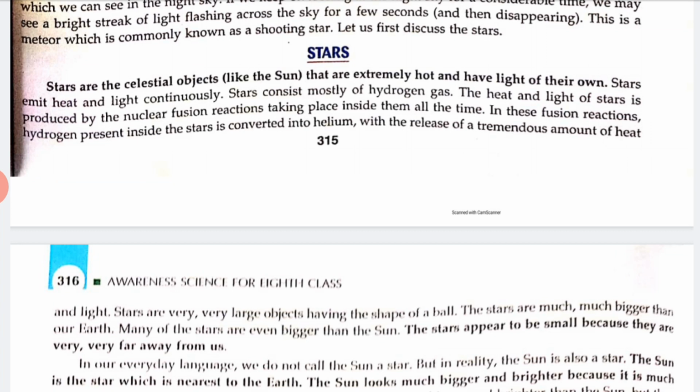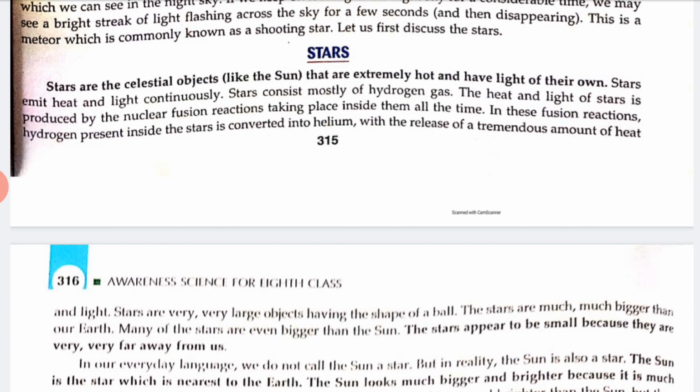Stars are very large objects having the shape of a ball. The stars are much bigger than our earth. Many of the stars are even bigger than the sun. The stars appear to be small because they are very far away from us.